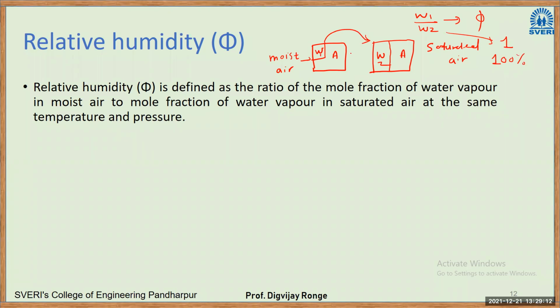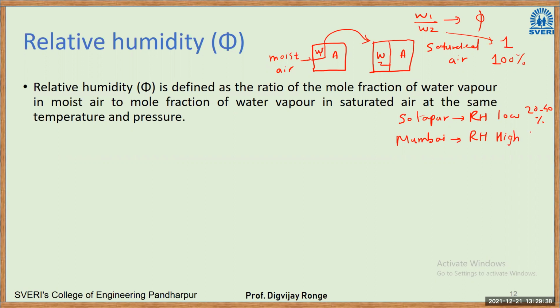If you take the example of the Pandharpur or Solapur area, in our case, RH is very low. It is about 20 to 40%. If you take the example of a coastal area like Mumbai or Chennai, in that case, RH is very high.